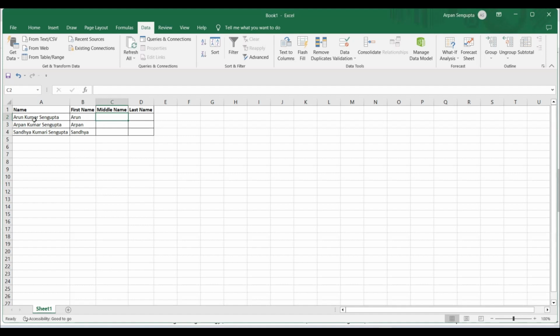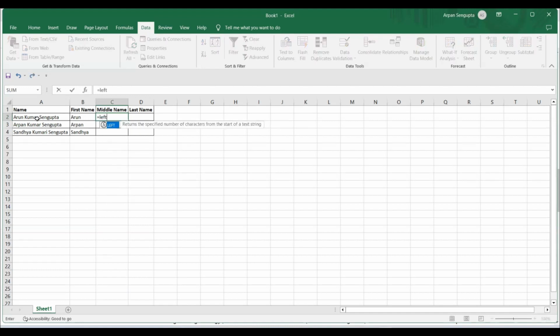Now we have to kind of determine Kumar, right? We have to kind of separate. Now the problem is, now there are two spaces. One is this space, and another is this space, right? So it is very difficult, because FIND can work like that, but because FIND has an additional function. So just to give an example, right? If I just try to start FIND from a different position, then it might work. For example, I'll not do this because this is not a good solution, but just to show the solution, right?